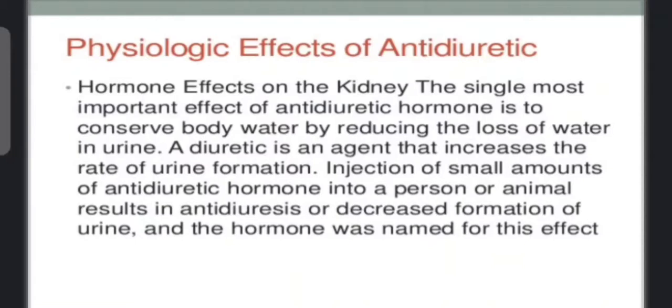Next are the physiological effects of antidiuretic hormone. This hormone basically affects the kidney. The single most important effect of antidiuretic hormone is to conserve the body water by reducing the loss of water from the body in the form of urine, or by producing concentrated urine. It means ADH basically produces concentrated urine to conserve the body water.